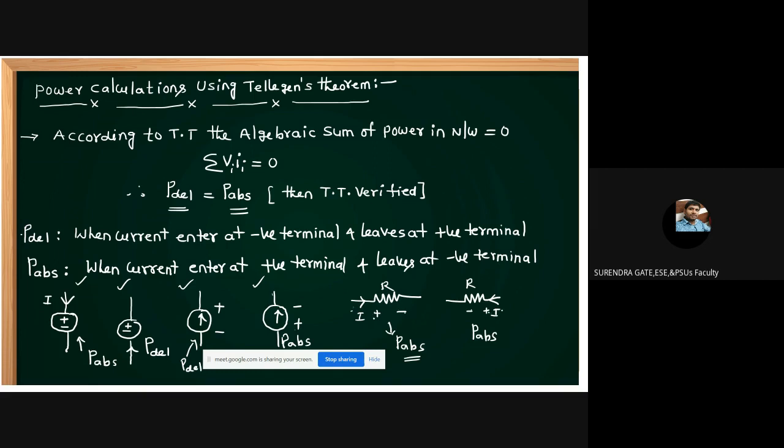Current always enters at the positive terminal. Entering at the positive terminal means P absorbed or P delivered, friends? It is P absorbed. That's why a resistor always absorbs. But who delivers and absorbs? Yes, friends, the sources may either deliver or absorb. But a resistive element always absorbs power. Clear, friends? Okay, remember these points also.